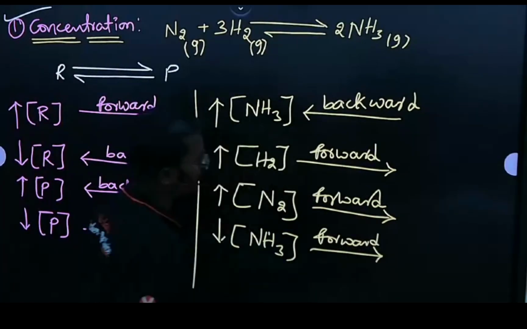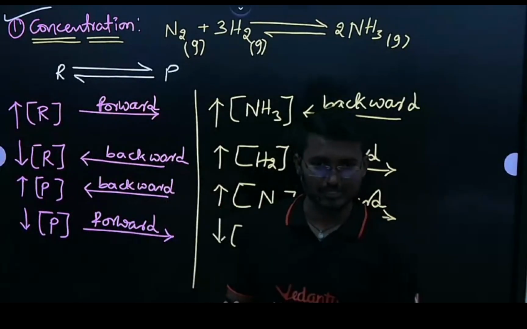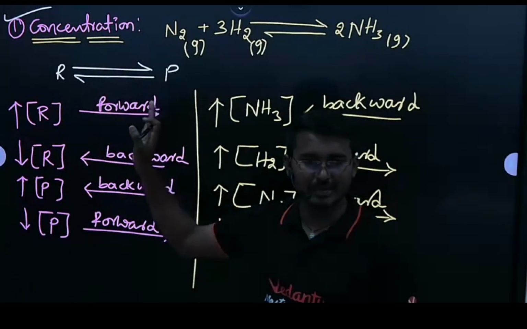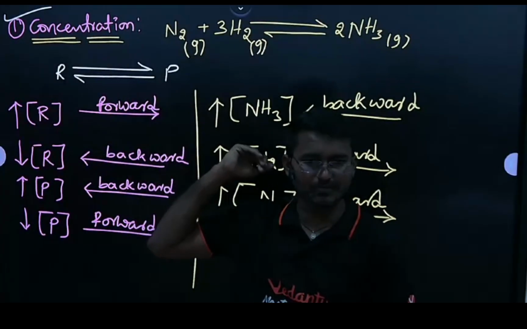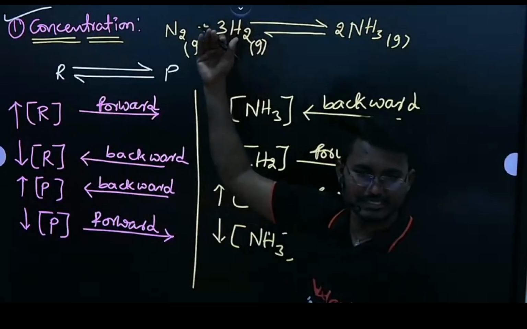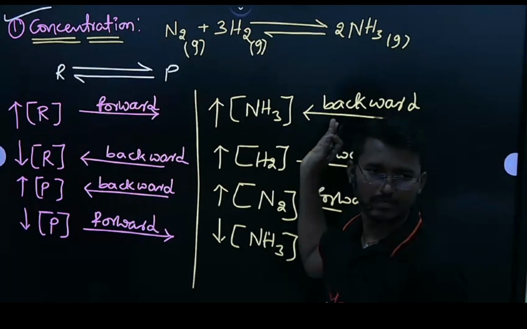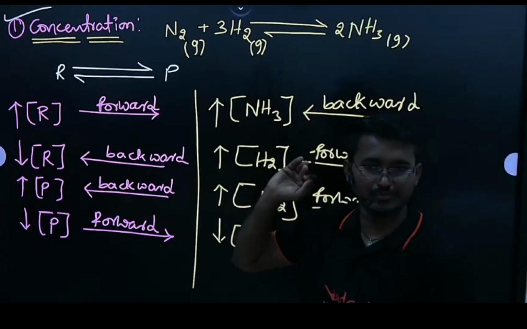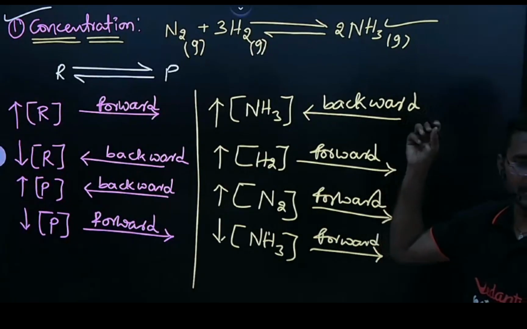Is that clear for all of you? Right? So please listen, try to understand this point. Very simple concentration. Whenever we are going to disturb the system by changing the concentration, either increasing or decreasing, either the concentration of reactants or the concentration of products. If we are going to discuss reactants, if I am going to increase the concentration of reactants, then the reaction shifts towards forward. Why? Because of to get that equilibrium. So that will increase the yield of products. Are you getting my point?